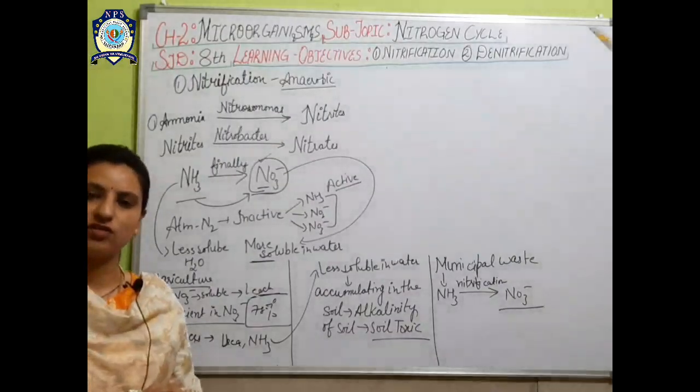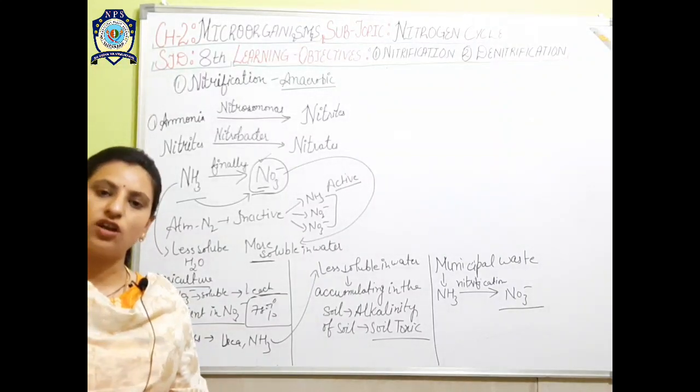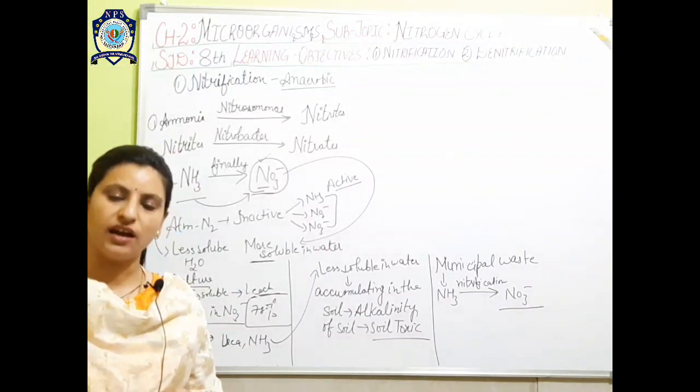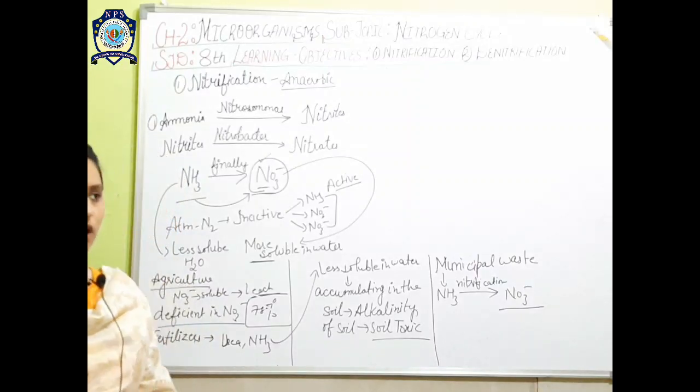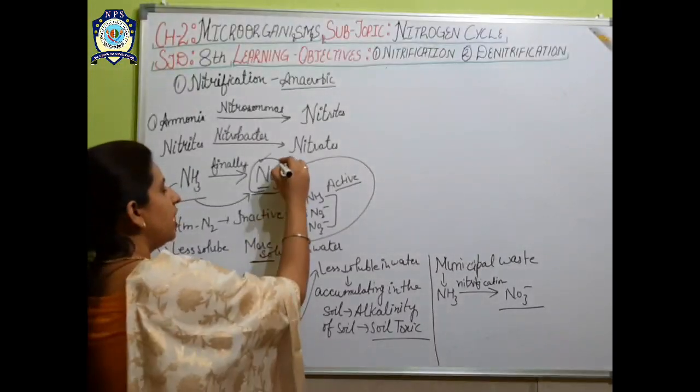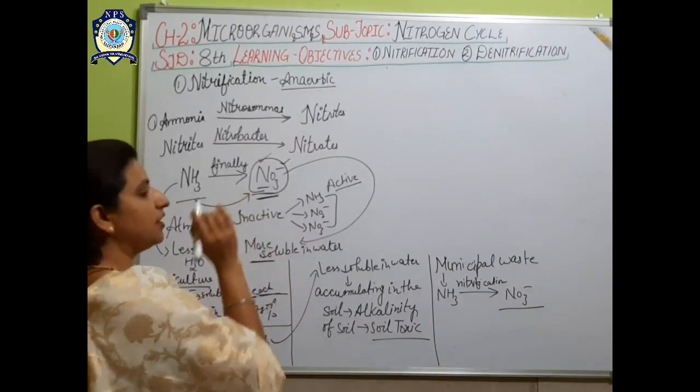Okay, so like this the nitrification process is helpful for us, and somehow the nitrification process is also harmful for us when we are not considering the biotic factors, meaning we are not considering the bacteria in it, and that is happening in industrial nitrogen fixation. Okay, so at the end we have got nitrate as an end product in the process of nitrification.